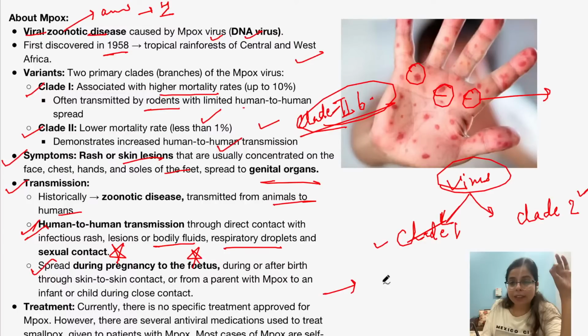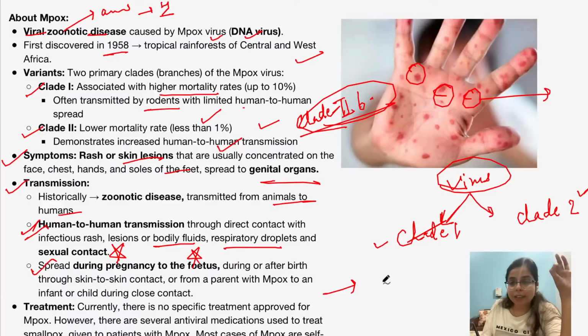As UPSC asked various questions in the science and technology section related to disease, in the year 2017 we found a particular question regarding the Zika virus. Now, let's solve this question which says: consider the following statements with reference to monkeypox. Monkeypox is a zoonotic disease caused by an RNA virus. So this is an incorrect statement, as this is caused by a DNA virus, though it is a zoonotic disease.